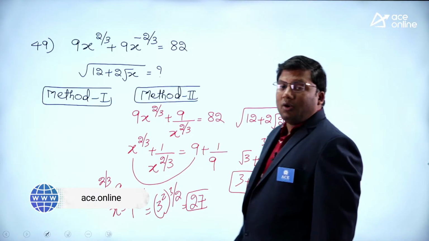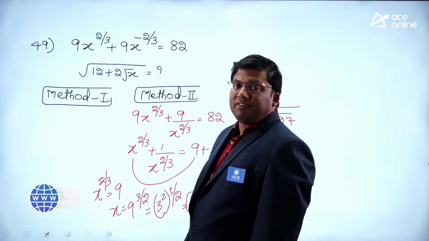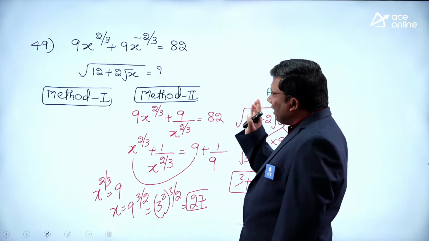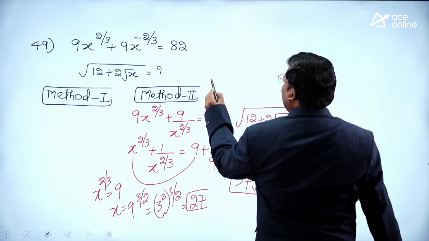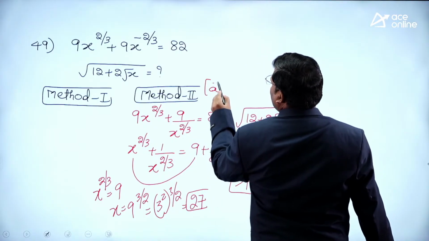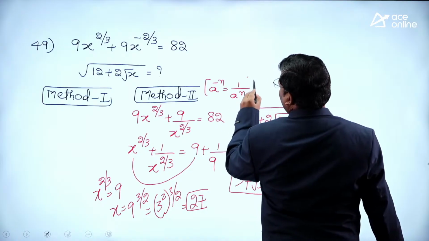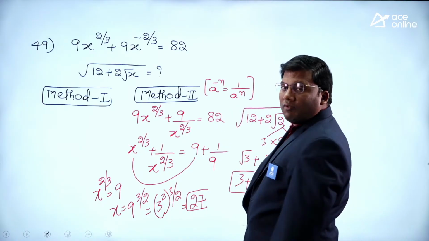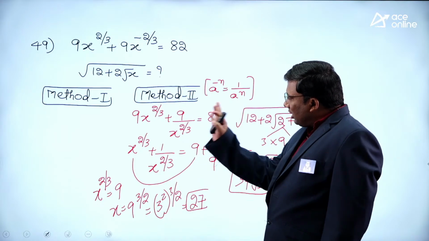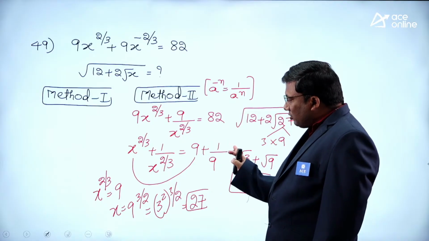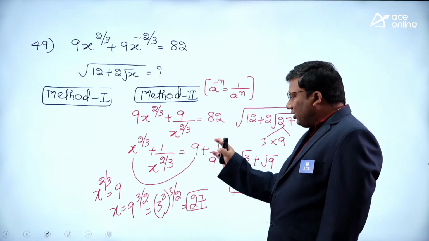I am sure out of 100 students, 95 plus students might have done this approach. 9 to the right hand side. What is the concept we used here? A power minus n is 1 by a power n. So 9 goes to the right hand side, 82 by 9, 9 plus 1 by 9, x^(2/3) is 9.